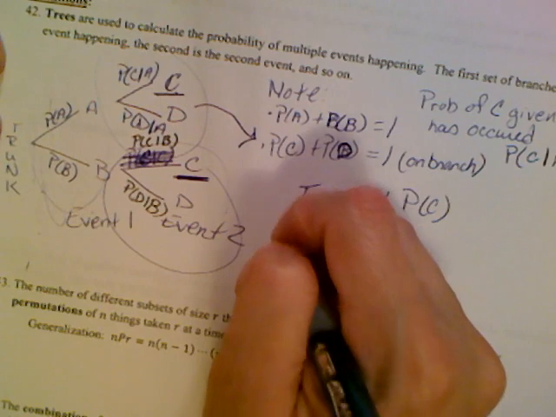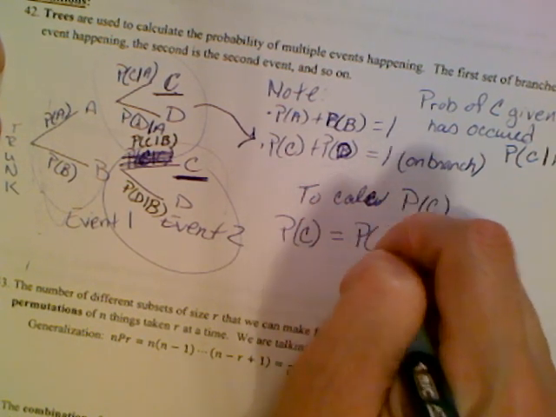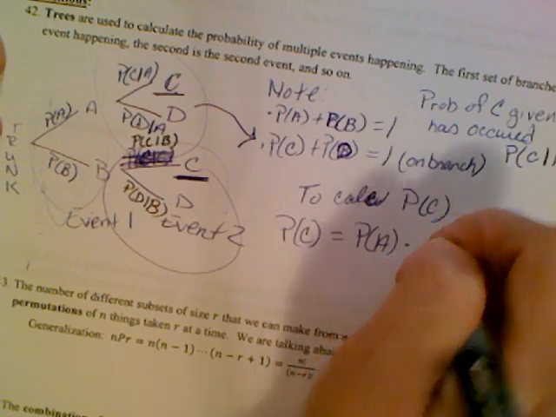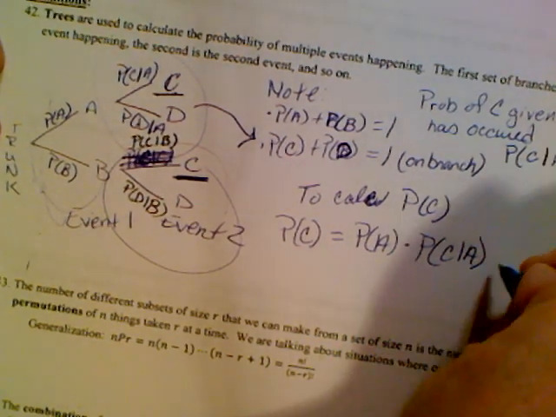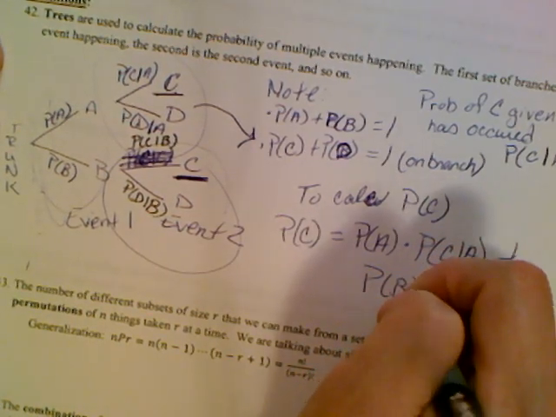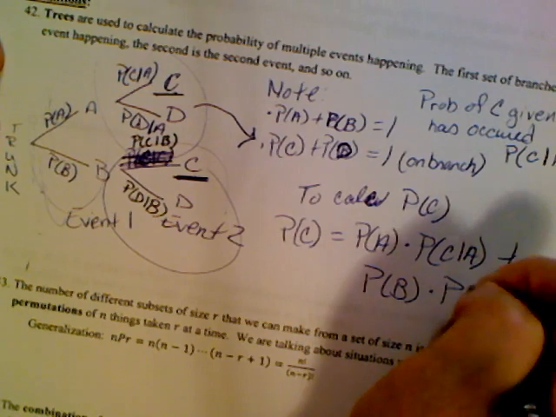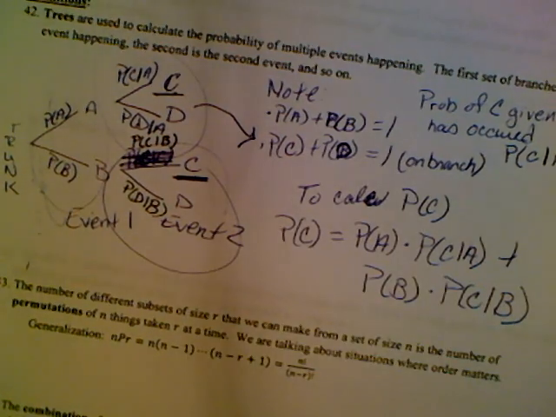So that's that end number. So the probability of C equals the probability of A times the probability of C given A plus the probability of B times the probability of C given B. So remember what we said earlier.